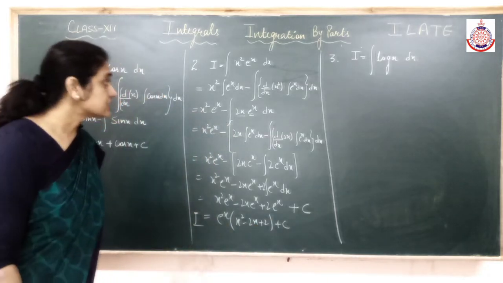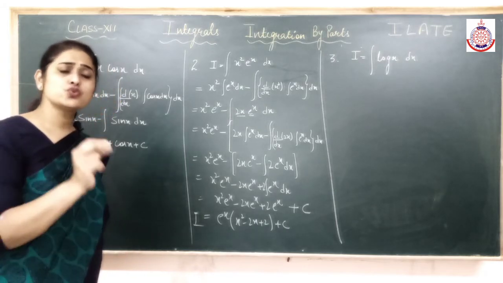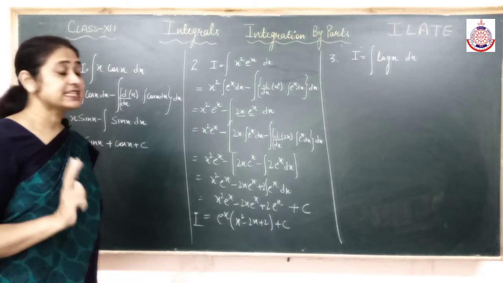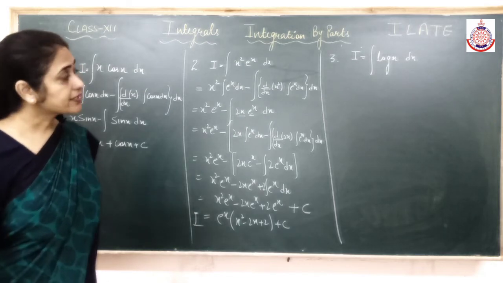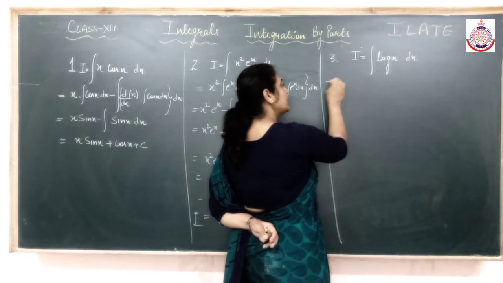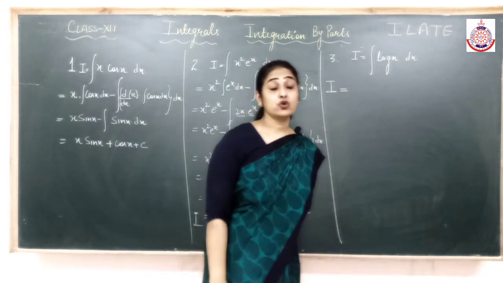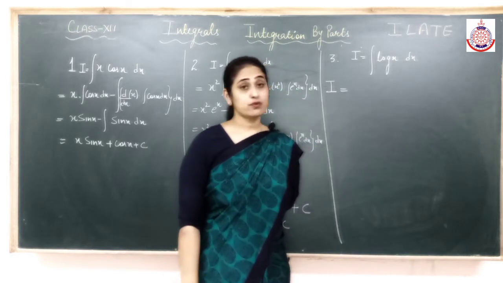Fine. So this is how we are going to apply u-v. Very easy, but you have to choose the function wisely. That is important. Now look at the third example. I have only log x. There is no other function, and moreover I don't know the integration of log x.